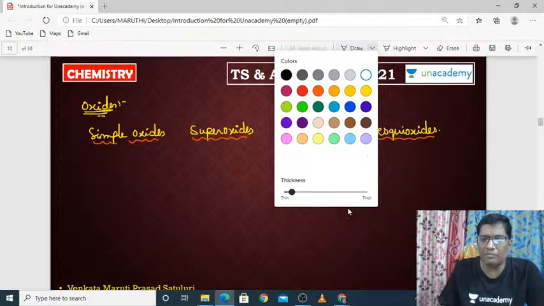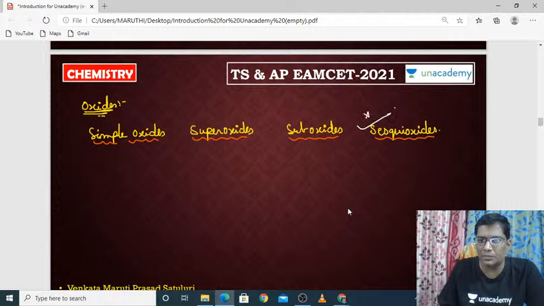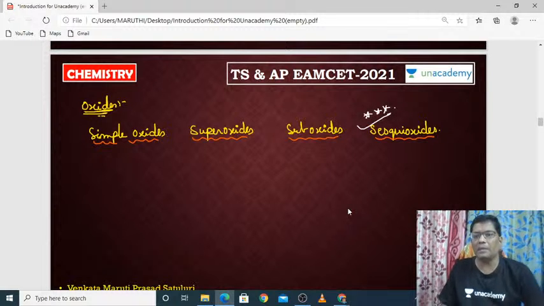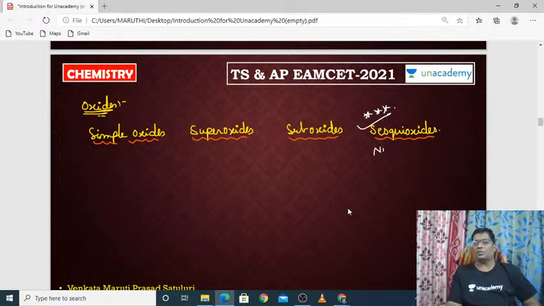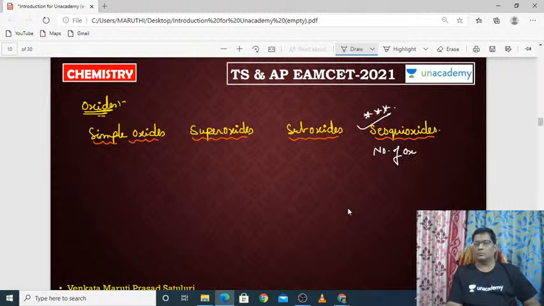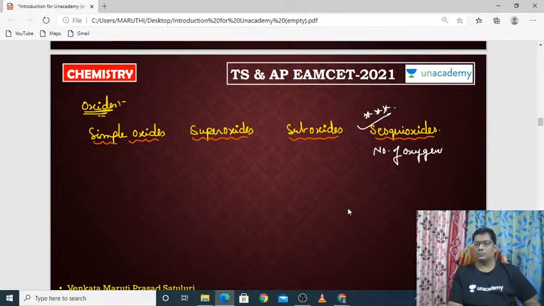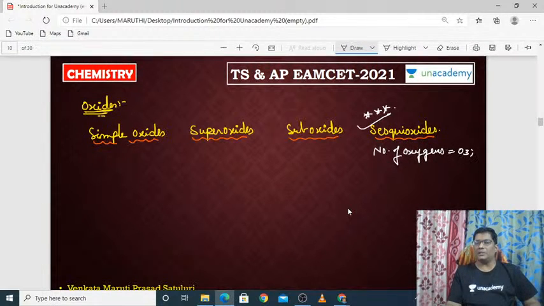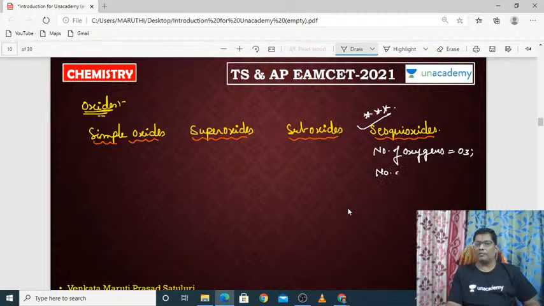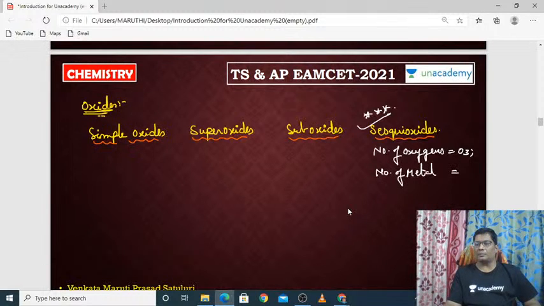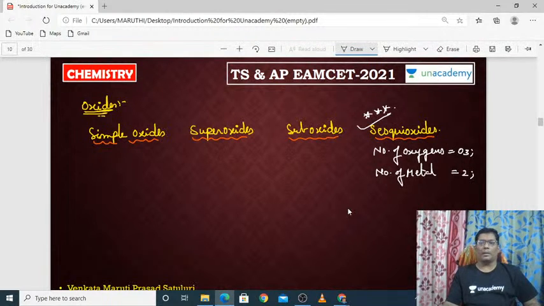What is meant by sesquioxide? It is very important with respect to the EAMCET point of view. Sesquioxide means the number of oxygens should be 3 and the number of metal atoms should be 2.